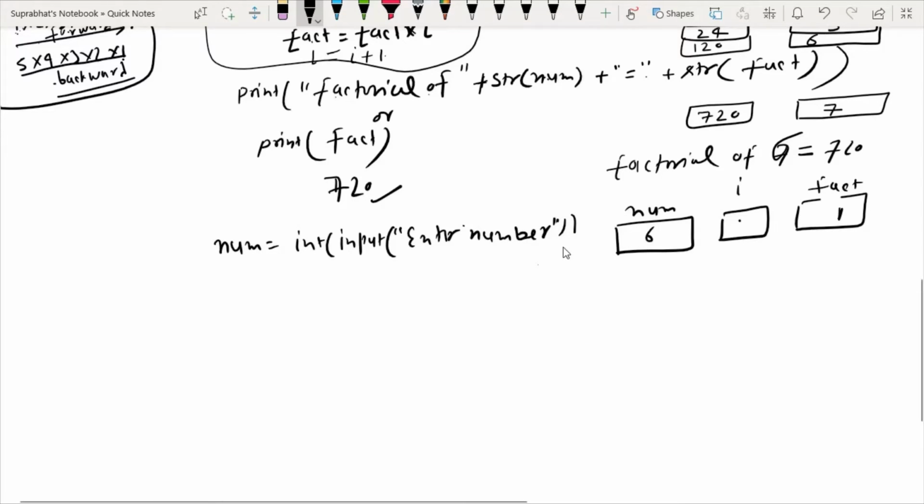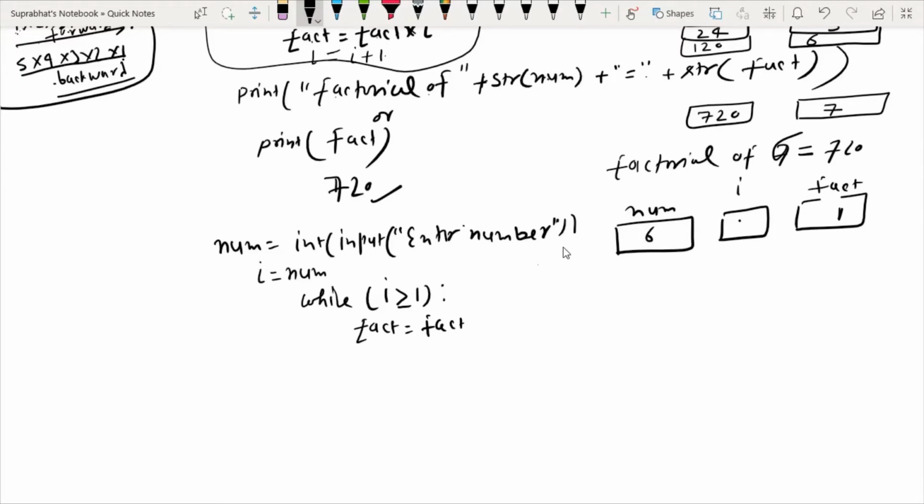Then we will use I equals num, and here I will write while I is greater than or equal to 1, and inside this while loop I write fact equals fact multiply I, and then I equals I minus 1. So this is the backward approach, and when this loop is terminated I will print the fact.